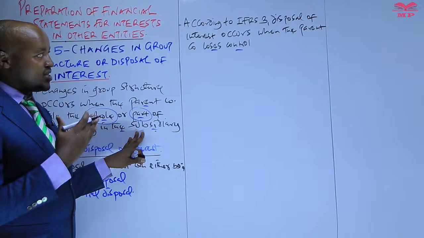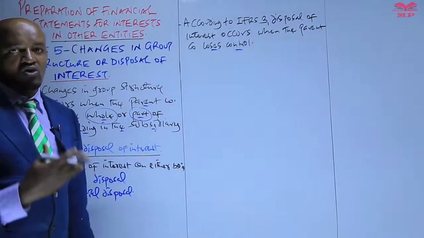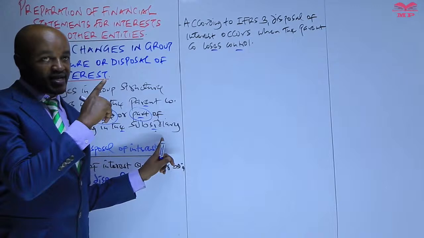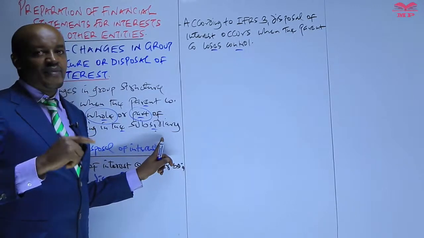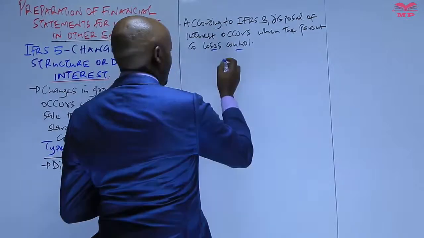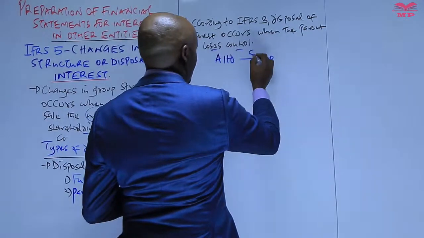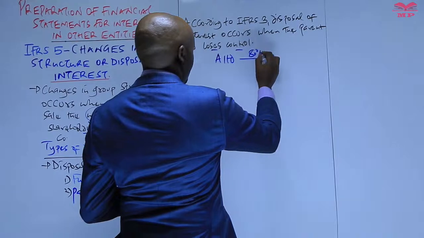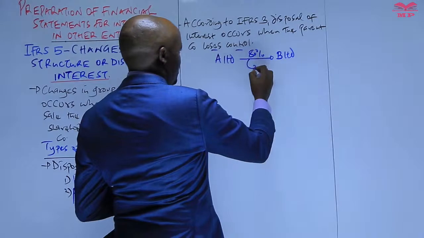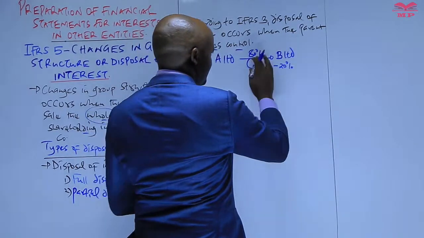And in such a case, we are saying the parent company should proceed and determine the gain or the loss on disposal. What is important to note is when the parent company has retained control. For example, we can be told A Limited held 80% of the ordinary shares issued by B, and the parent company sold 20% of the shares.